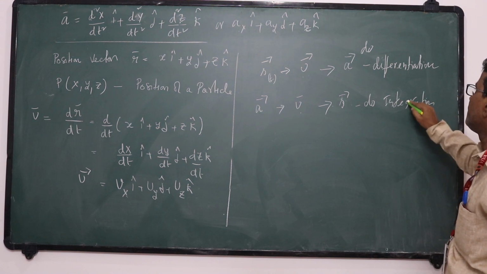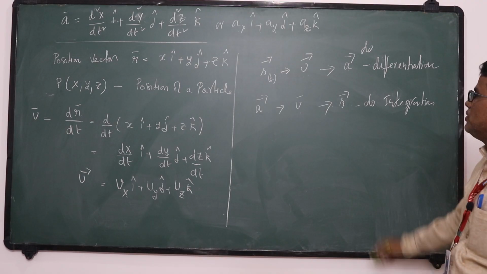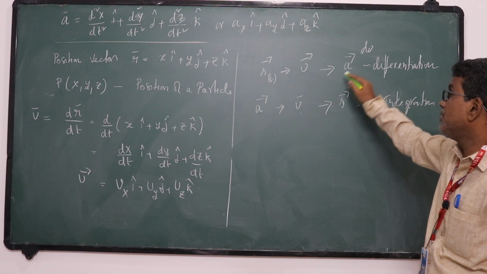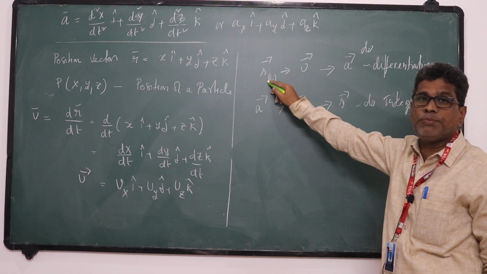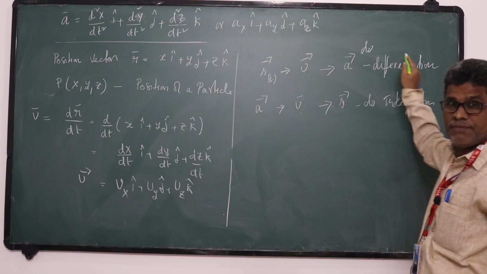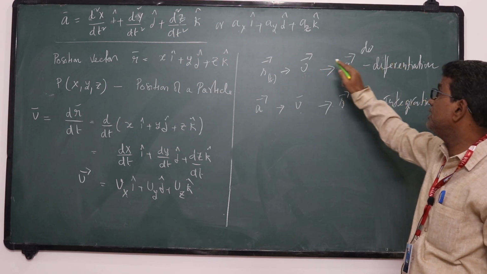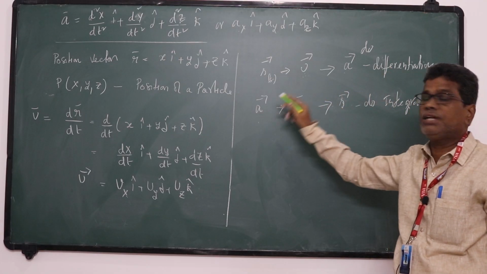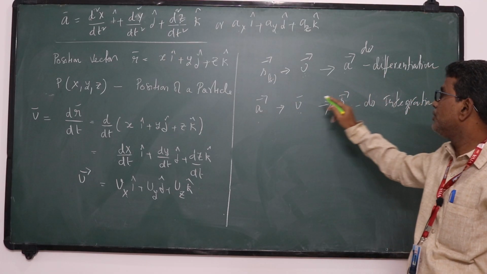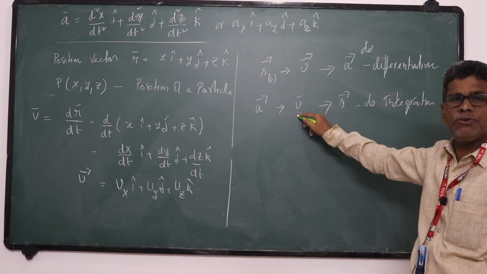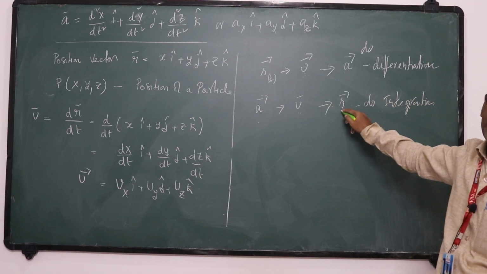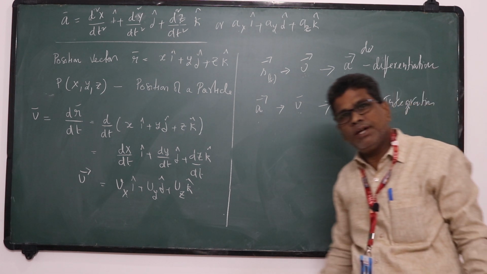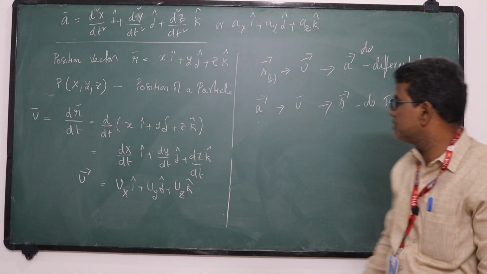So in three-dimensional motion also, we do the same thing as we did in rectilinear motion. Okay. So once you know the position, if you want velocity, do differentiation. Once you know the velocity, if you want acceleration, do differentiation. Once you know the acceleration, if you want velocity, do integration. Once you know the velocity, if you want the position of a particle, do integration. These are the techniques we follow when solving the problems. Okay.